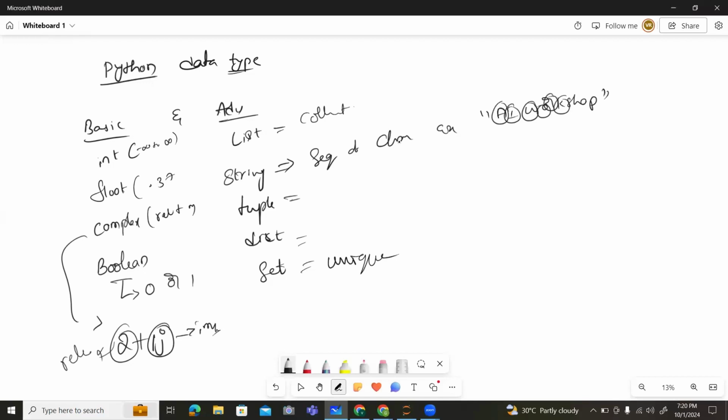So there are n number of things present in these data types. Each and everything is important. You need to understand each and everything. Clear?